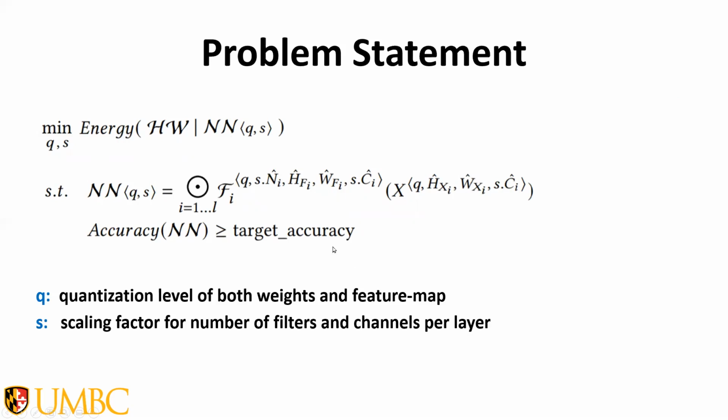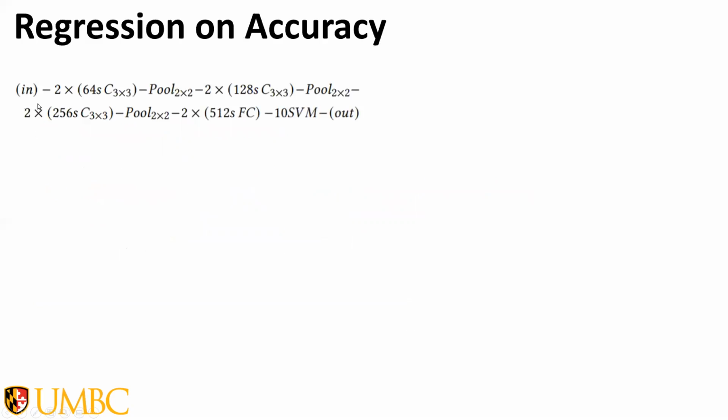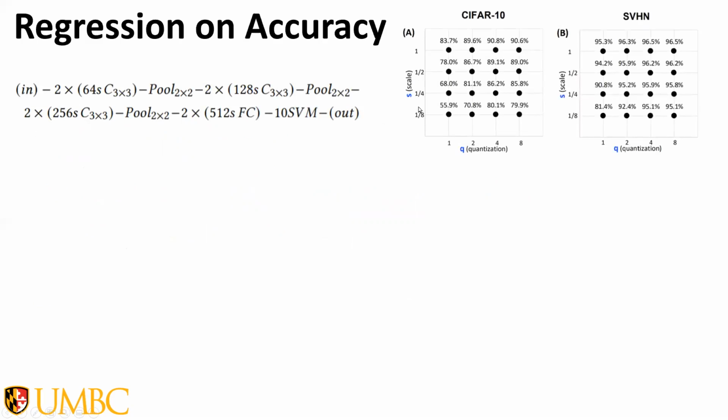The solution to this problem lies in understanding the behavior of both the energy and the accuracy functions. To start with, we selected a VGG-like architecture for CIFAR10 and SVHN datasets. We downscaled the neural networks from 1 to 1/8 and upscaled the quantization from 1, which is a binarized neural network, up to 8 bits, and we jotted down the accuracy per experiment.